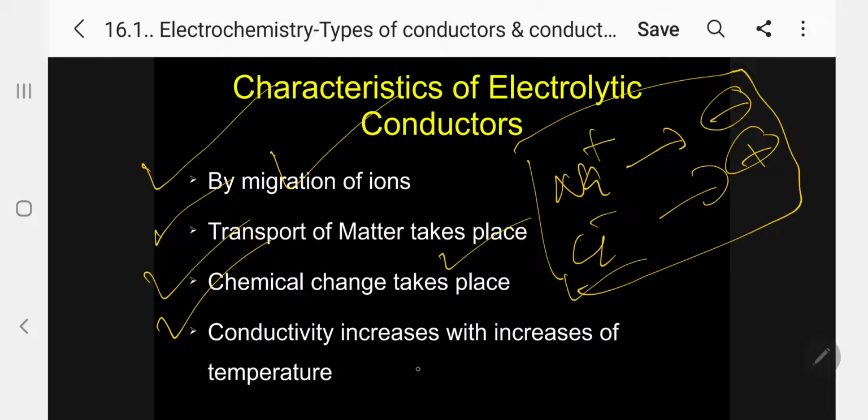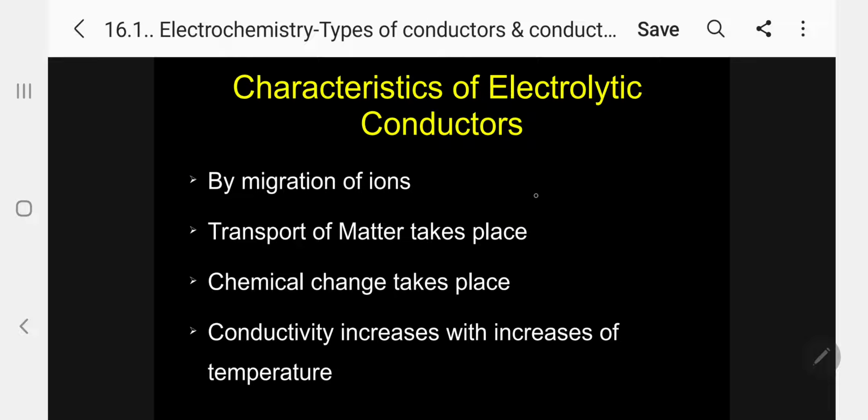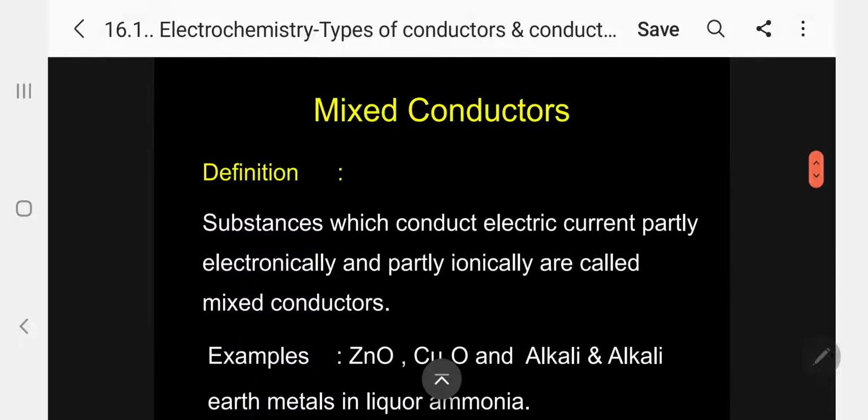Now, conductivity increases with the increase of temperature. Kindly follow. Why does it increase? Whenever temperature increases, degree of dissociation increases. When degree of dissociation increases, the number of ions increases, and so conductivity increases. Kindly follow. These are the characteristics.